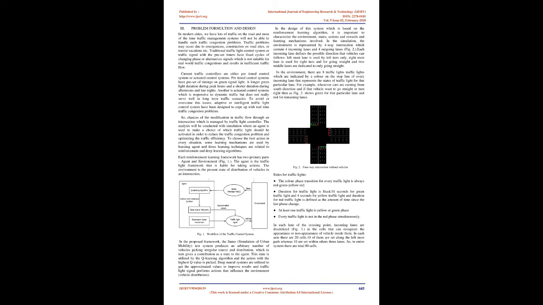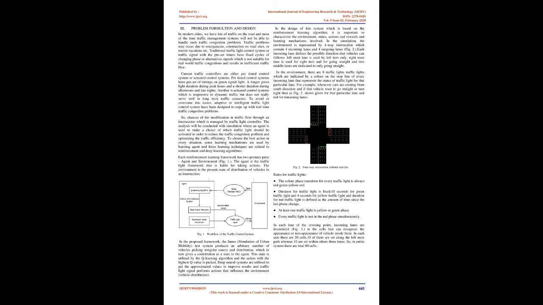This state is utilized by the Q-learning algorithm, and the action with the highest Q value is picked. Deep neural systems are utilized to get the approximated values to improve results, and the traffic light signal performs actions that influence the environment, vehicle distribution. In the design of the system, which is based on the reinforcement learning algorithm, it is important to characterize the environment, states, actions, and rewards and learning mechanisms involved.